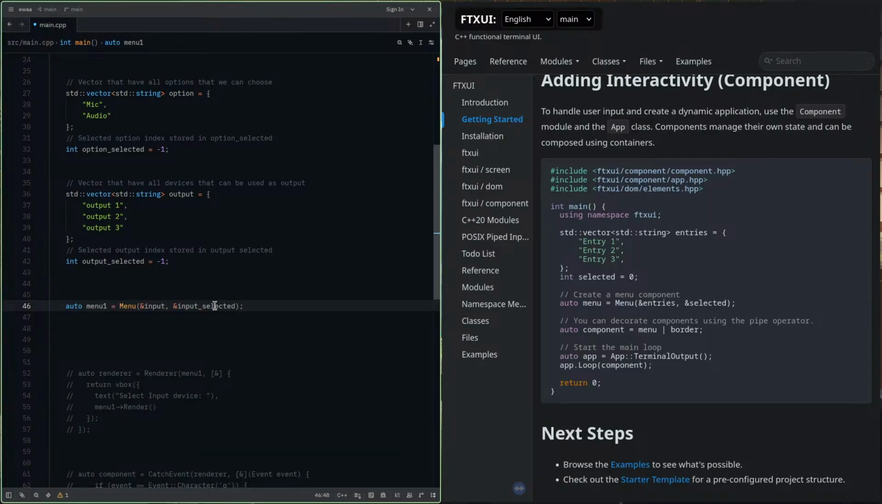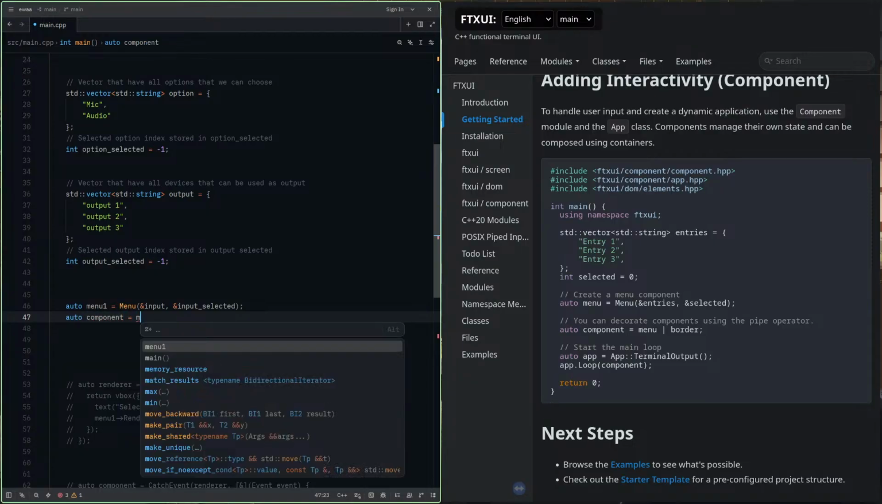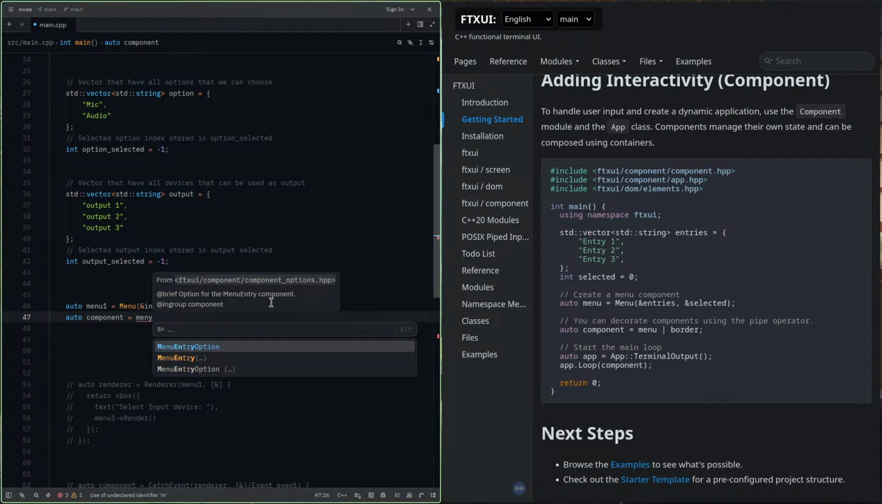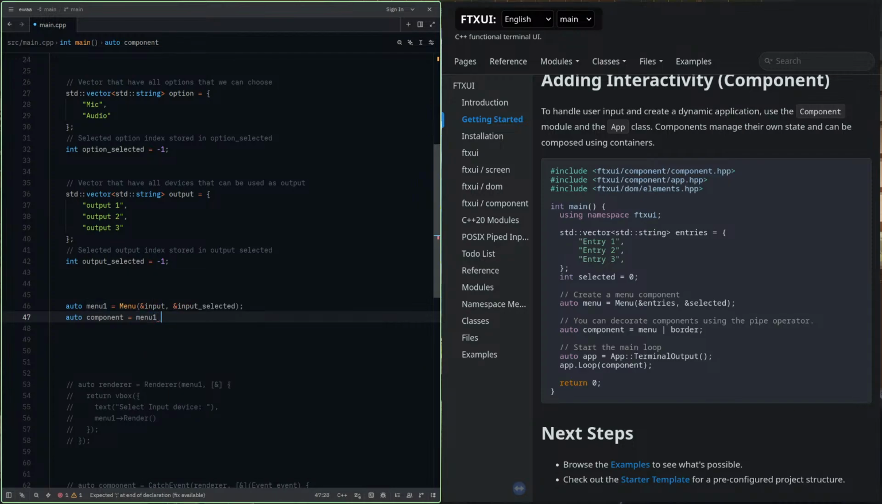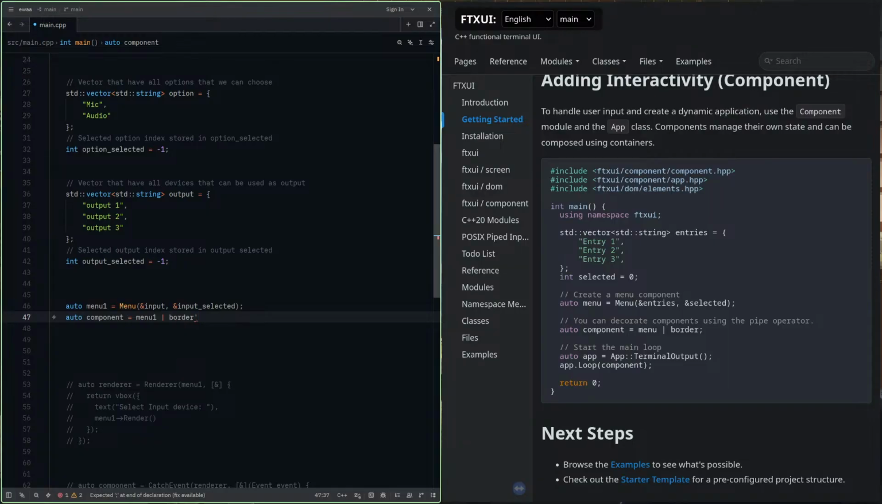Now that I have the menu with everything, the data and this index, I'm going to write an auto component. So this is a name. When I do this, menu one, and I will type this thing in. You see this border, let's just write this thing like this one.